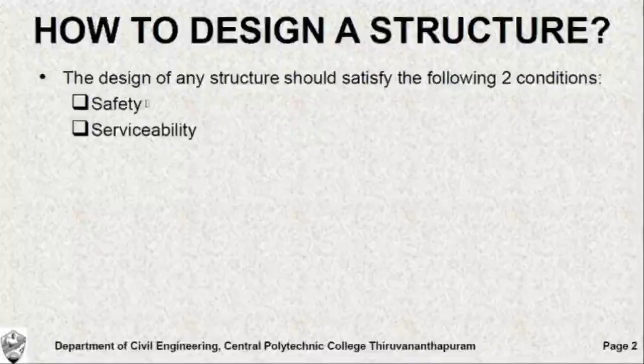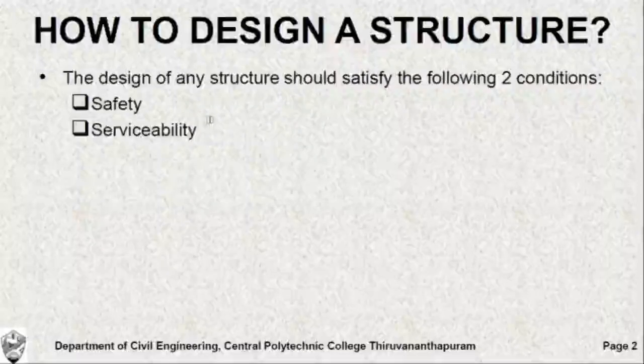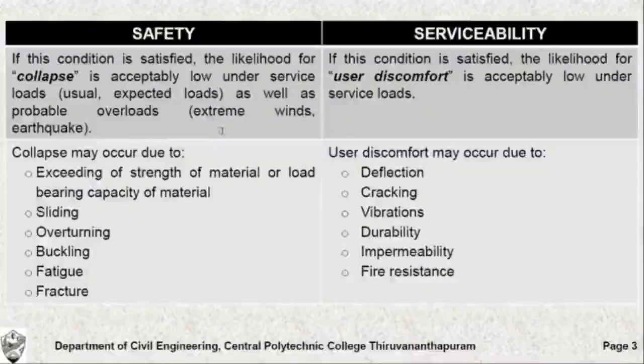First is safety and the second is serviceability. Let us discuss each one of them briefly. How do you say that a structure is safe? How do you ensure that a structure is safe? A structure is considered safe if the possibility or chances for collapse of the structure is very low. Collapse chances are very low when it is subjected to service loads and probable overloads.